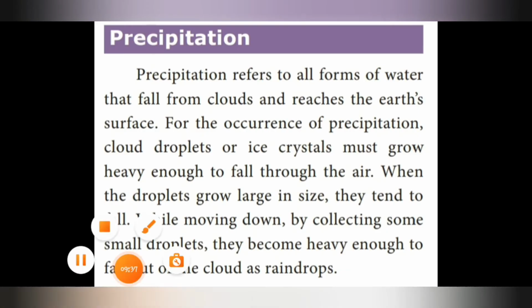Next one is precipitation. So what is precipitation? Precipitation refers to all forms of water that fall from clouds and reach the earth's surface. For the occurrence of precipitation, cloud droplets or ice crystals must grow heavy enough to fall through the air. When the droplets grow large in size, they tend to fall. While moving down, by collecting some small droplets, they become heavy enough to fall out of the clouds as raindrops.